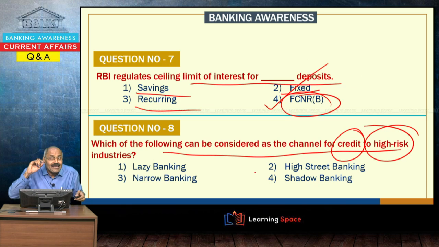Here also, when the high risk industries are there, sometimes they may not get credit from a bank and they may get a loan from non-banking financial companies like Bajaj Finance, Sriram Finance, and under these circumstances this is known as shadow banking, please understand, right. So, the answer here is shadow banking, the channel for credit to high risk industries, that means when they are not getting loans from the banks, they go to non-banking financial companies, and the mechanism here is known as shadow banking.